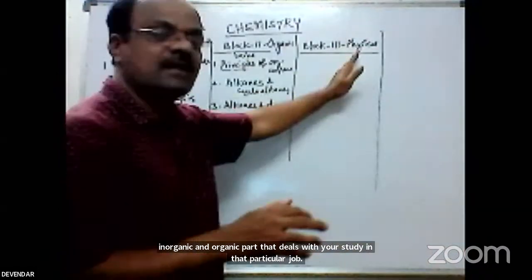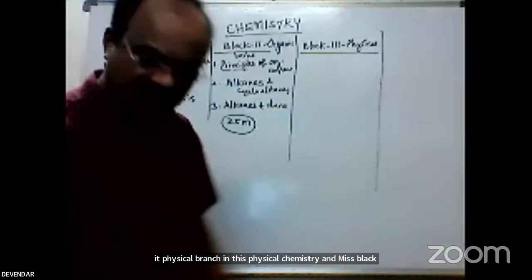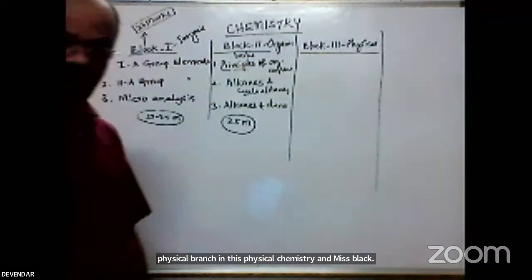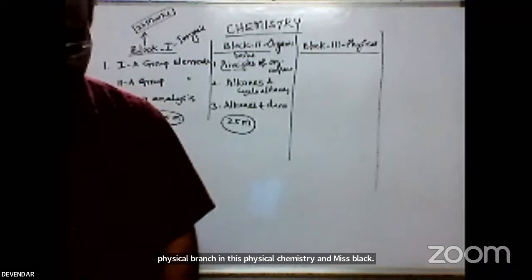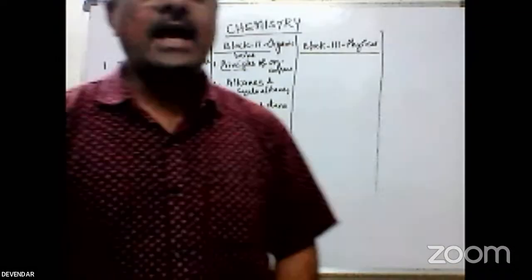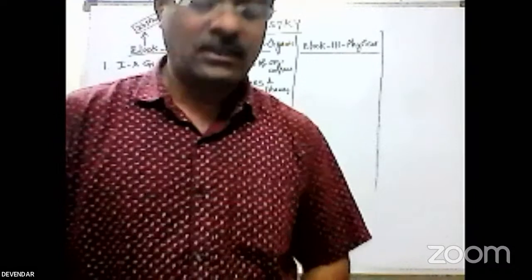In this physical chemistry, that means block 3, it consists of very simple units. You are having atomic structure 1, atomic structure 2, and the gas state.